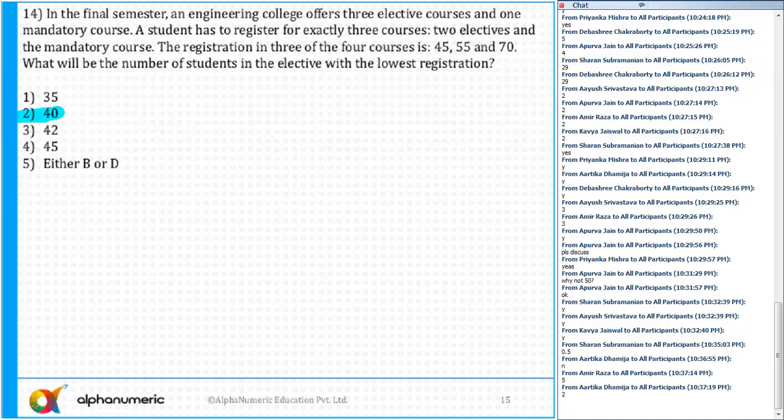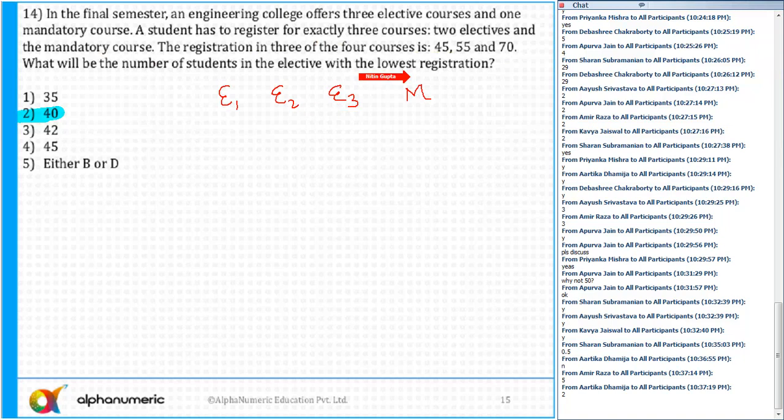Just here. It says in the final semester, an engineering college offered 3 elective courses. Let's say the 3 electives are E1, E2, and E3, and 1 mandatory course. A student has to register for exactly 3 courses, 2 elective and the mandatory course. So each and every student will enroll for the mandatory course. The registration in 3 of the 4 courses is 45, 55, and 70. So can I say the number of students in the mandatory course is always greater than the number of students in E1, E2, E3? Yes or no?